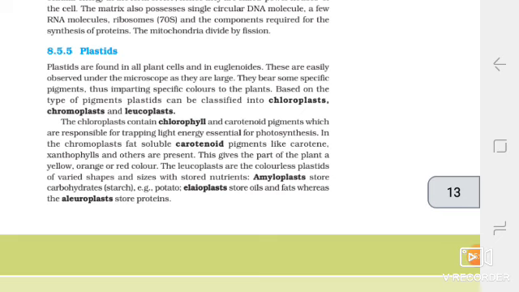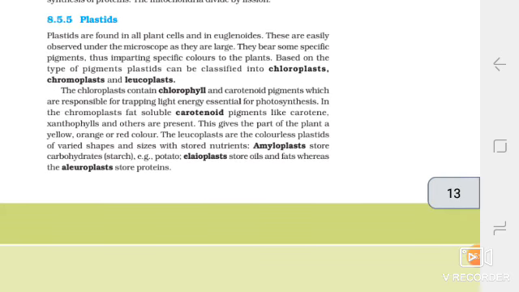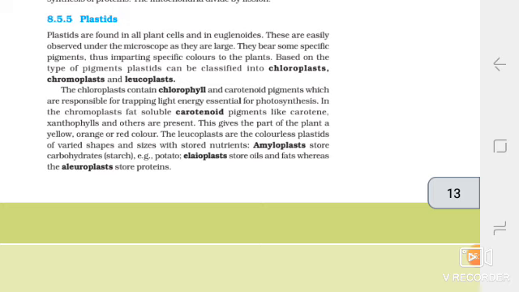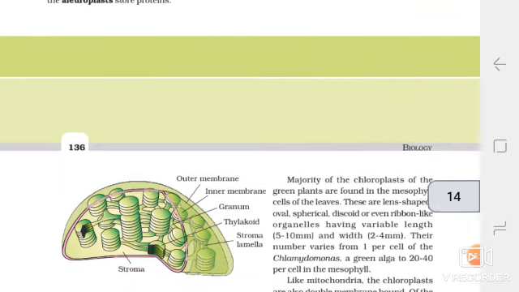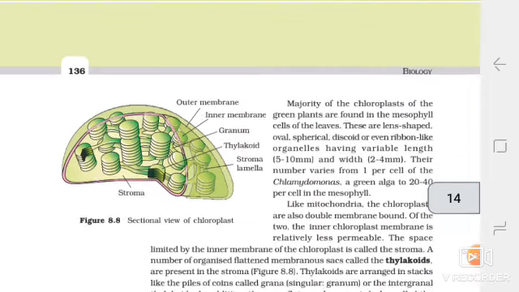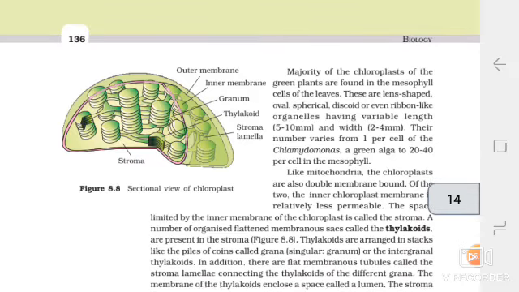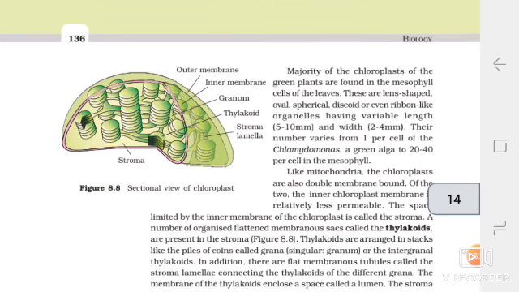The leucoplasts are the colorless plastids of varied shapes and sizes with stored nutrients. Amyloplasts store carbohydrates, starch, for example potato. Elaioplasts store oils and fats, whereas the aleuroplasts store proteins. The majority of the chloroplasts of the green plants are found in the mesophyll cells of the leaves. These are lens-shaped, oval, spherical, discoid, or even ribbon-like organelles having variable length 5 to 10 μm and width 2 to 4 μm. Their number varies from 1 per cell of Chlamydomonas, a green alga, to